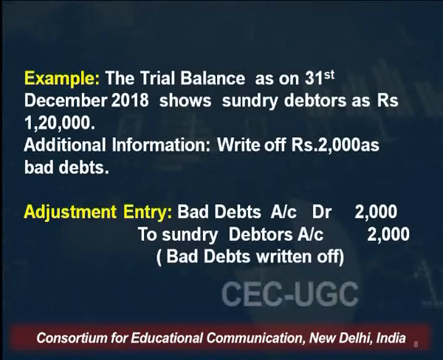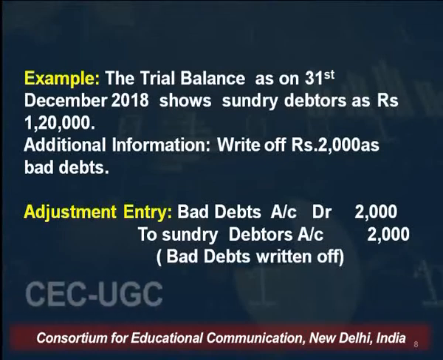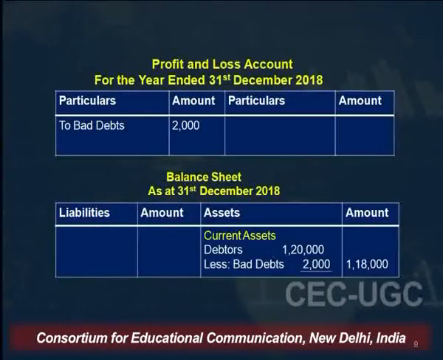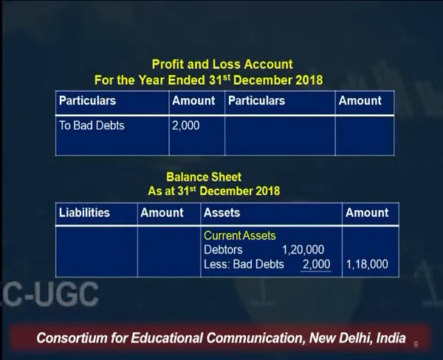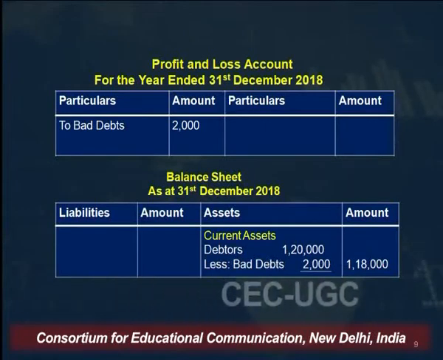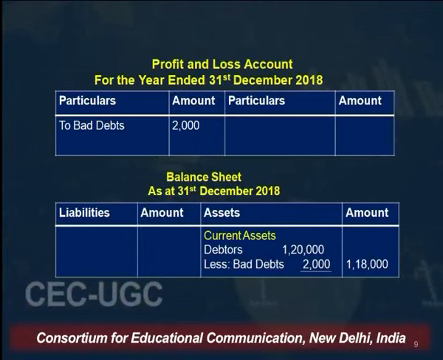So the adjustment entry for this would be bad debts account debited to sundry debtors with rupees 2,000, and this will be shown on the debit side of the profit and loss account with rupees 2,000, because it is a loss for the firm, and on the asset side of the balance sheet under the head current assets. So 2,000 will be deducted from the debtors.